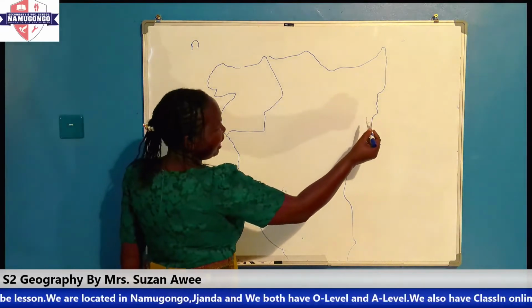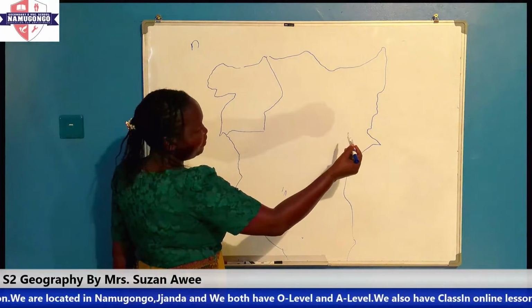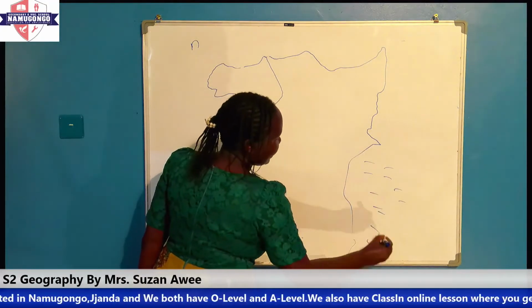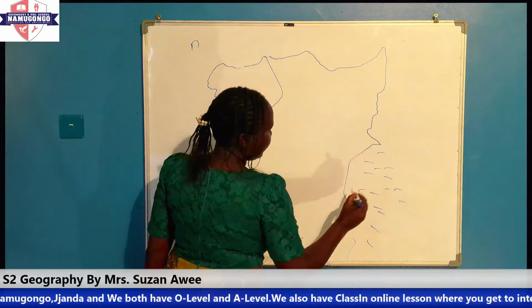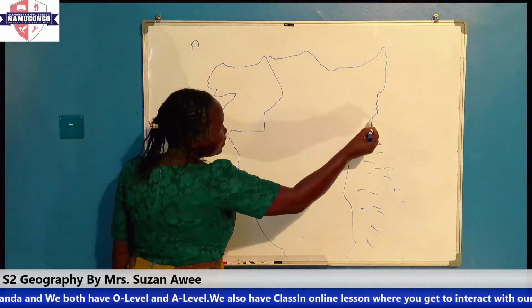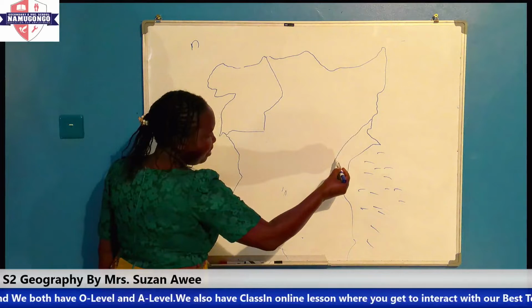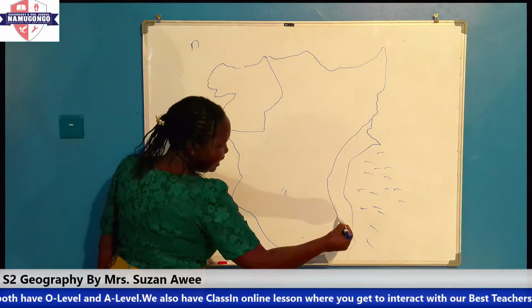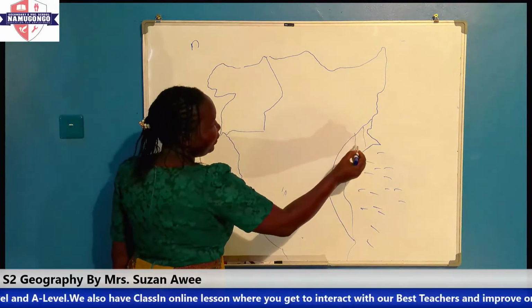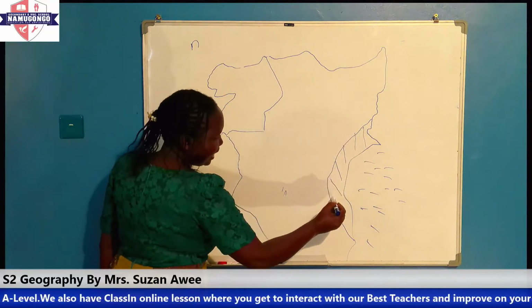So when we have the coastal plain, where do we find the coastal plain? Remember, this is what we call the Indian Ocean. So where do we find the coastal plain? The coastal plain is simply around this place, near the Indian Ocean, at the coast of East Africa.